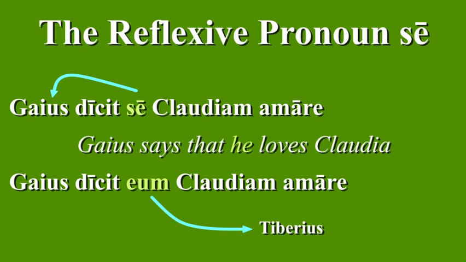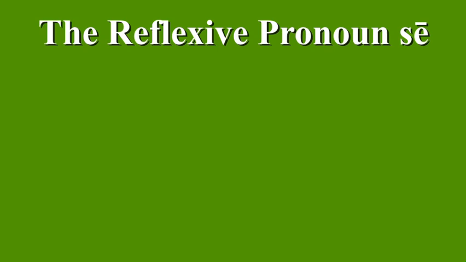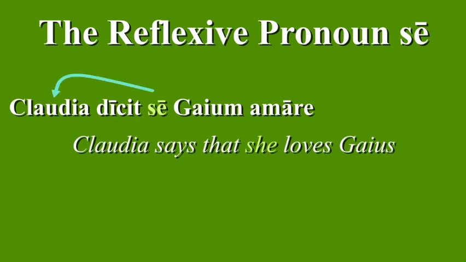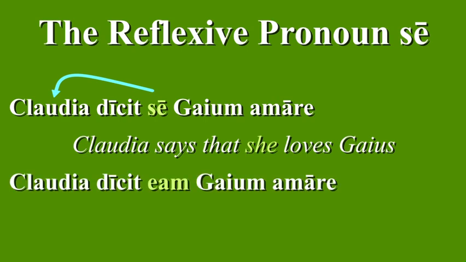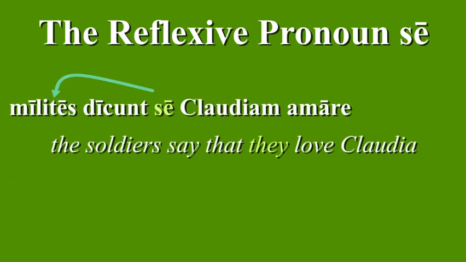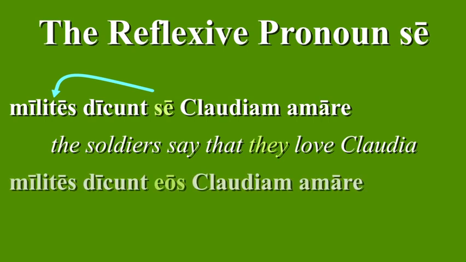Latin's good because it tells you whether it's Gaius who loves Claudia, as is the case in the first sentence, or some other guy who loves her, as is the case in the second sentence. Oh, and se can be feminine and neuter, and also plural. It's just a general third-person reflexive pronoun that works for any he, she, it, or they. Claudia dicet se Gaium amare. Claudia dicet eam Gaium amare. And here's the plural. Milites dicunt se Claudiam amare, and milites dicunt eos Claudiam amare.